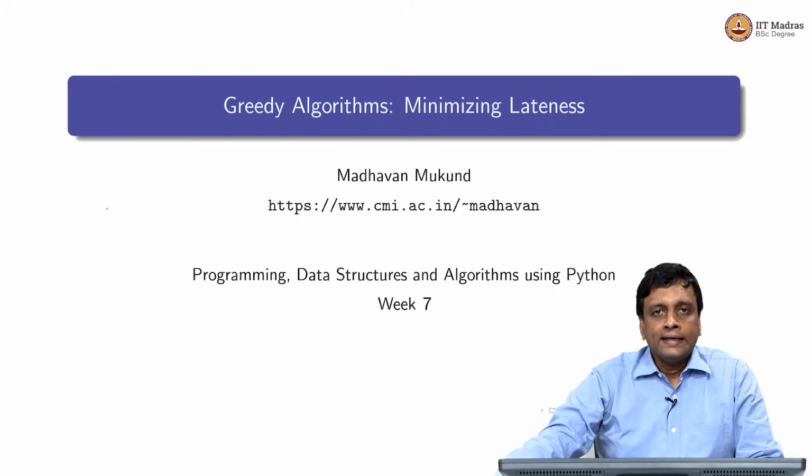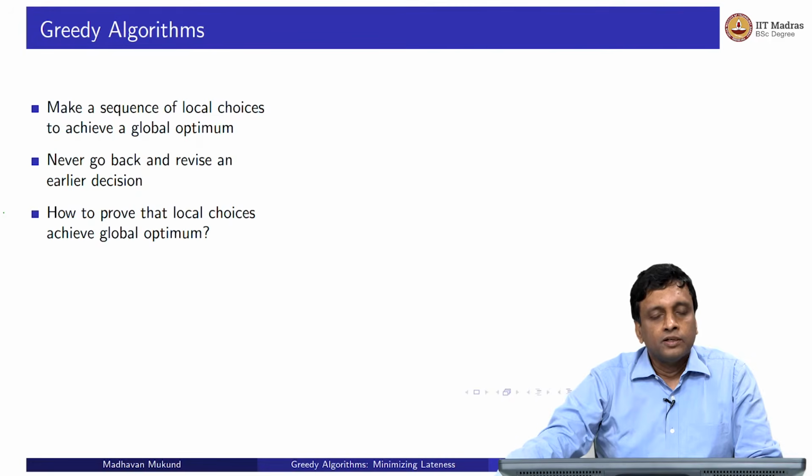So we explored one greedy algorithm in the context of scheduling. Let's look at another one in a similar type of problem. So remember that a greedy algorithm is one that makes locally optimal choices. So we are trying to achieve some global optimum. We are trying to achieve some minimum or some maximum overall. But we proceed step by step, taking local choices.